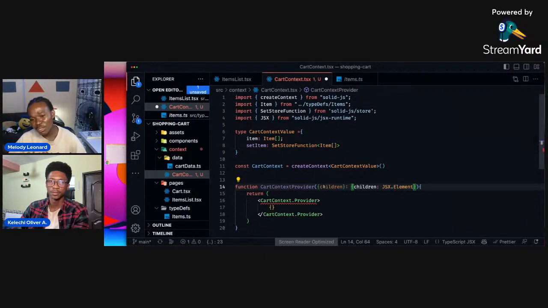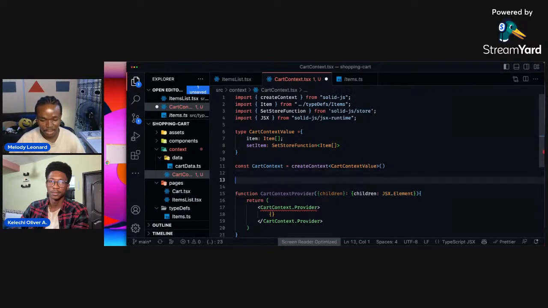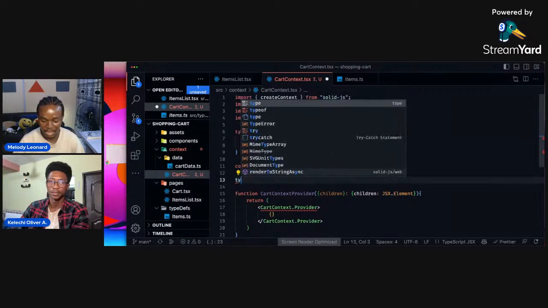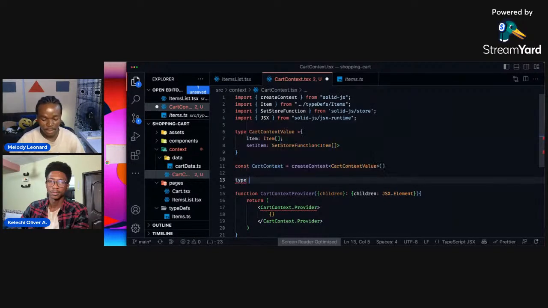However, this looks kind of too long, so why don't we extract this into a type? Let's extract it and call it cat context provider props.